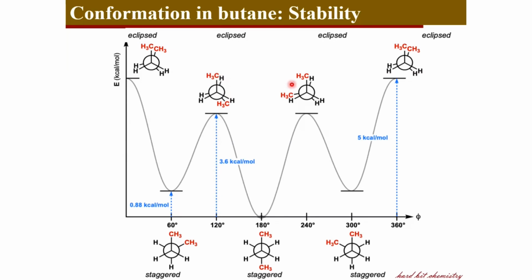And therefore, these 2 structures which are similar are lower energy conformers than this one and this one, where the 2 bulky methyl groups are placed close to each other. And coming to the staggered structures, we can see that these 2 methyl groups in the staggered structure are relatively close to each other compared to the one in the middle, because here the bulky methyl groups are placed opposite to each other. So these differences also give rise to a difference in steric strain, and therefore this extreme staggered structure is the lowest energy structure, whereas the other 2 staggered structures are a bit higher in energy. So that's about the conformation in butane.